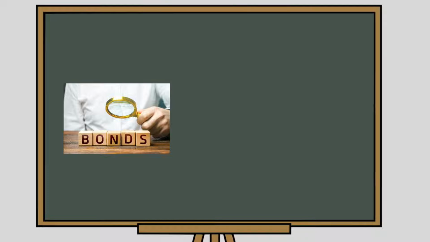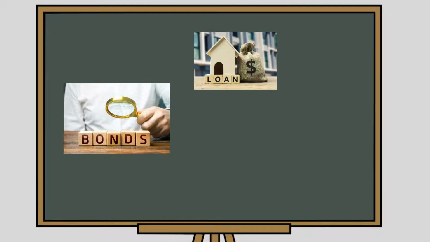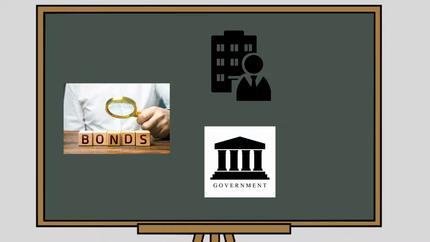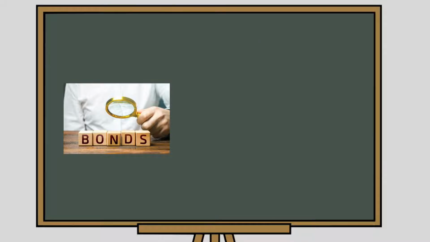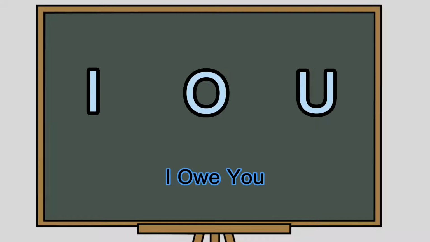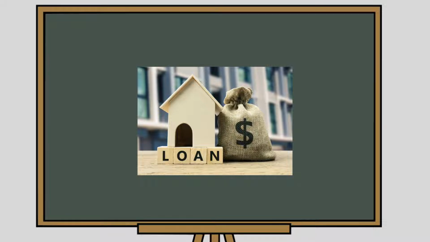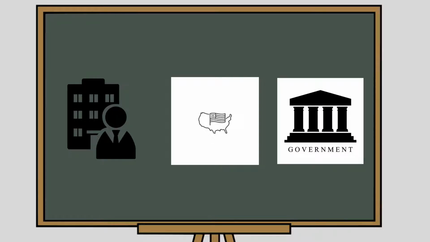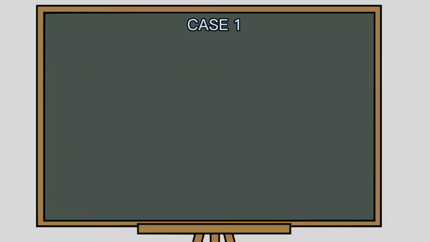Before we start, a bond is a fixed income instrument that represents a loan made by an investor to a borrower, typically corporate or government. A bond could be thought of as an IOU between the lender and borrower that includes the details of the loan and its payment. Bonds are used by companies, states and governments to finance projects and operations. We move to case 1.